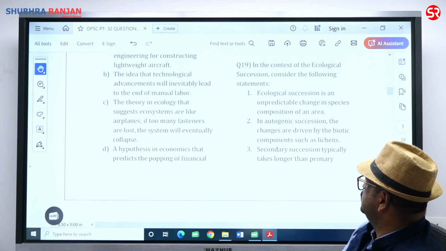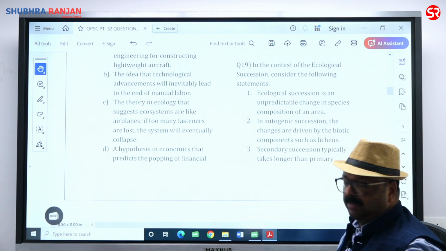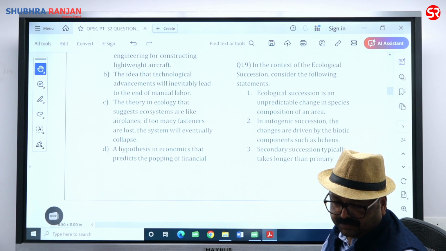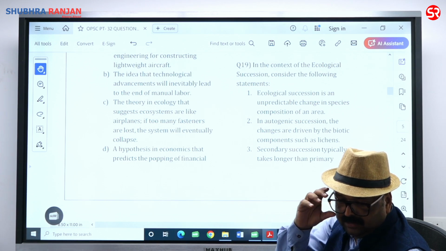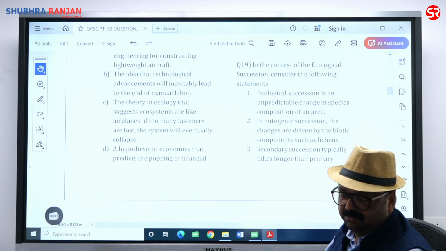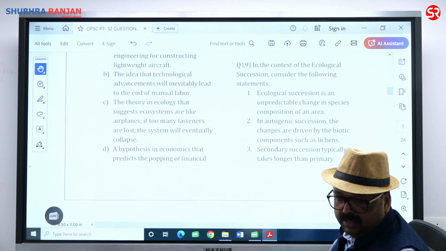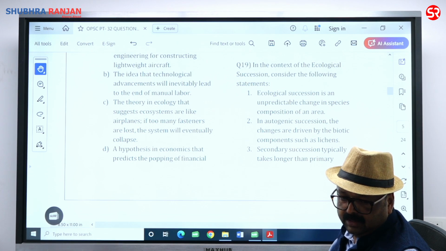So statement 1 is wrong. In autogenic succession, the changes are driven by biotic factors. Changes are driven by the biotic components such as lichen. That is the pioneer community. 2 is correct.